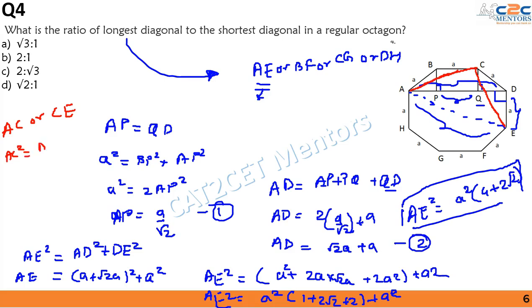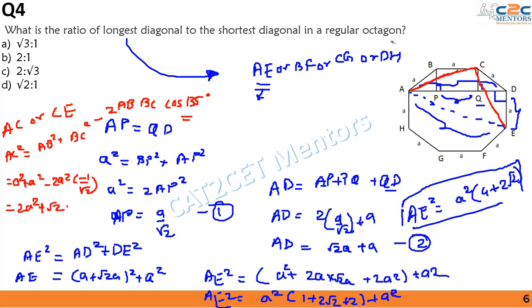AC square is equal to AB square plus BC square minus twice of AB BC cos 135 degrees, because the angle subtended is 135 degrees. On simplification I will get A square plus A square minus 2A square multiplied by minus 1 by root 2, because cos of 135 is minus 1 by root 2, that is I am left with 2A square plus root 2A square, that is A square multiplied by 2 plus root 2.